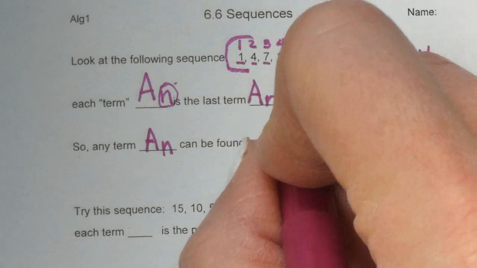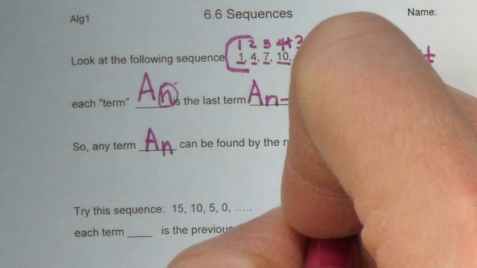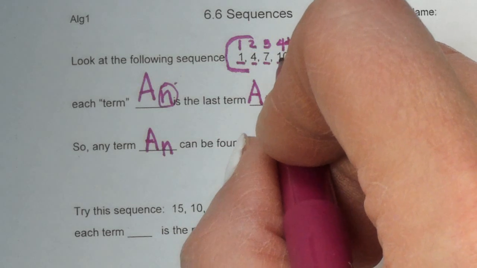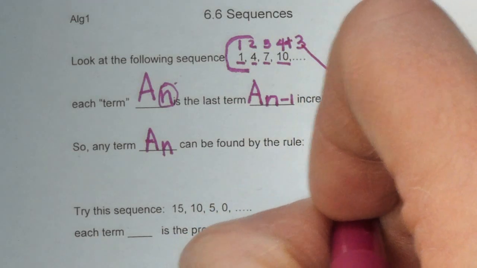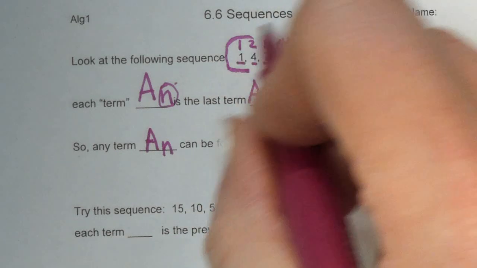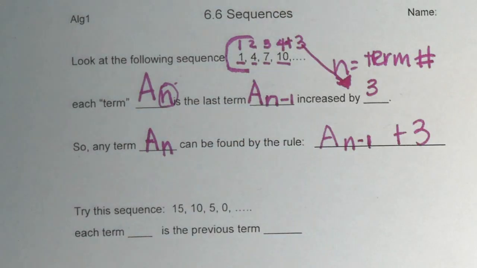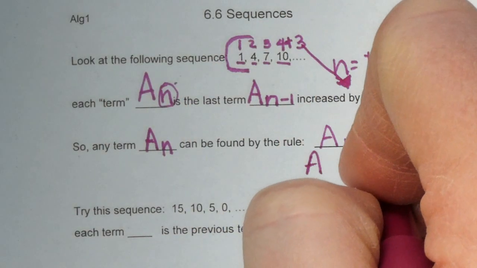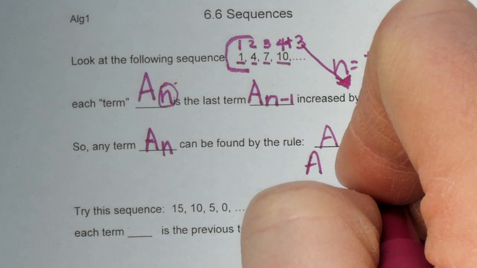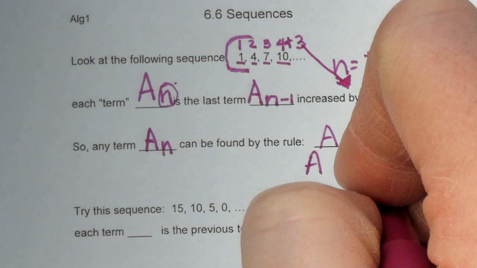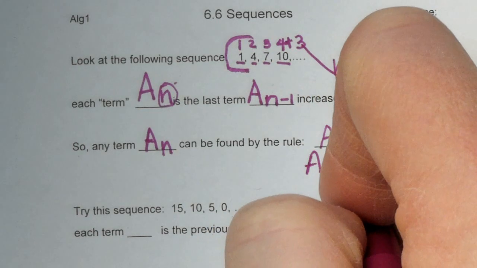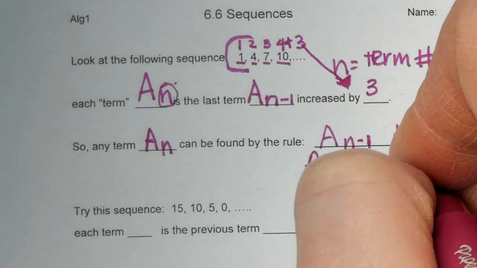So if we wanted to find the 100th term in this sequence, we could. What we would do is say a sub n minus 1, and the n would be 100, that's the nth term, minus 1, plus 3.